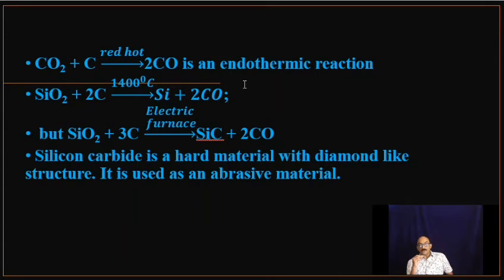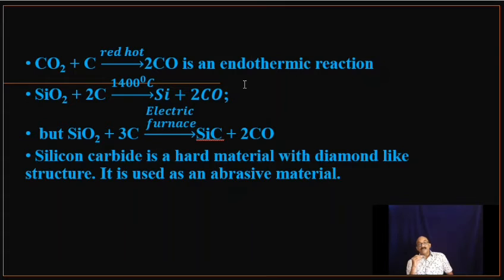That's why that option is considered to be wrong. Actually, they should have mentioned the temperature also. Then only we can say whether it will be silicon or silicon carbide. Anyhow, they have given this to be the answer. So that option is wrong because the product in the electric furnace at a high temperature will not be silicon but silicon carbide.